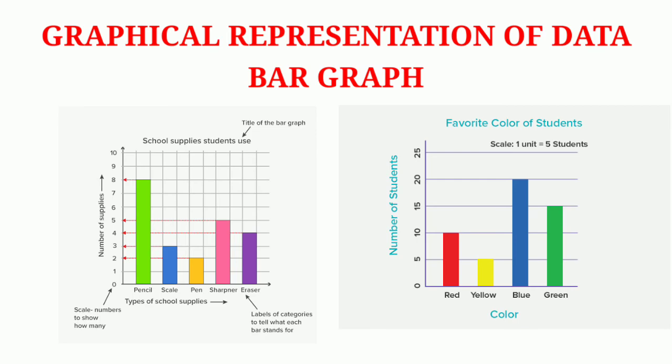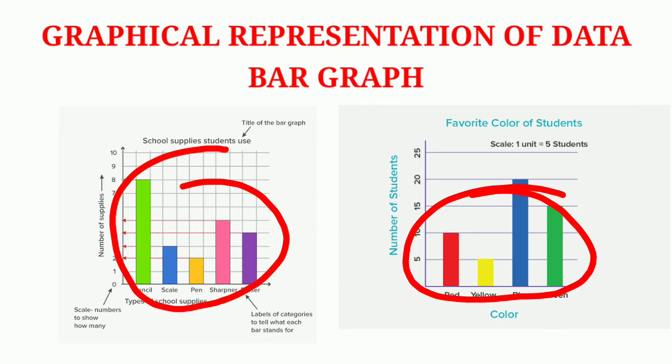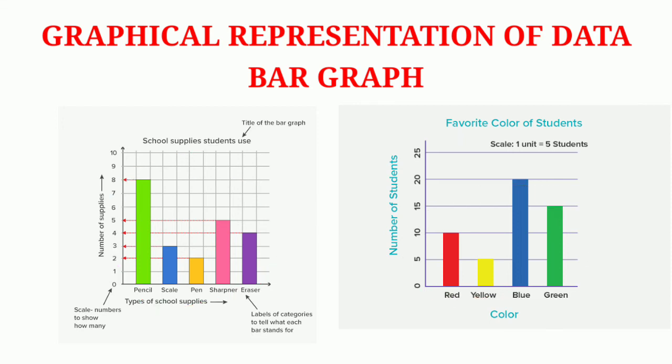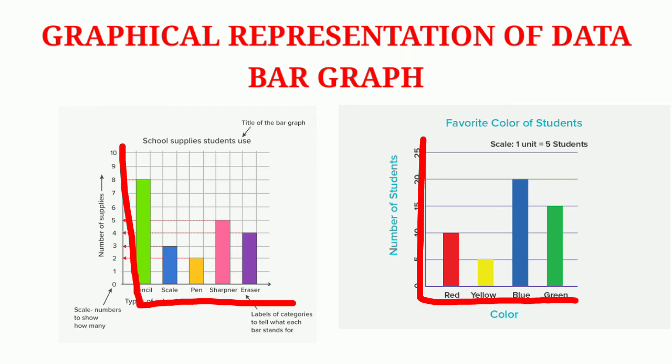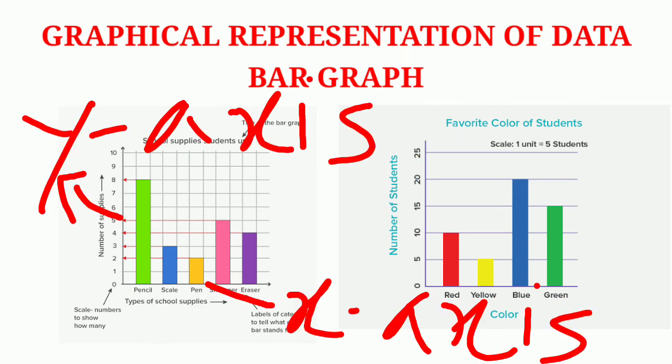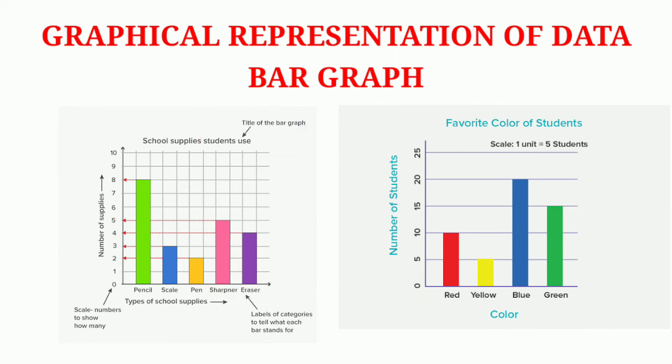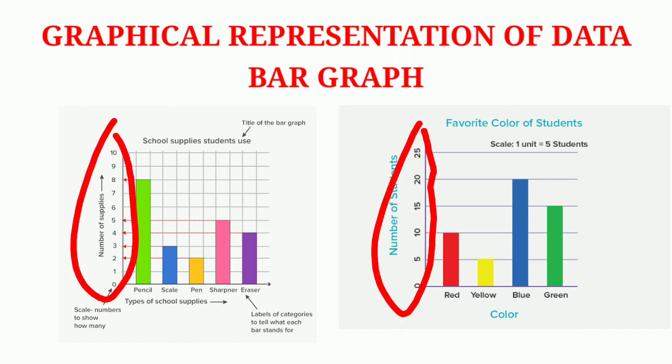The next one is graphical representation of data. First one, bar graph. How to draw a bar graph? Very simple. Taking some rectangular bars, we can construct a bar graph. For this, we first need perpendicular lines. First one is the x-axis, the second one is the y-axis. On the x-axis, we write the names of the objects or categories. On the y-axis, how many times those objects are given.